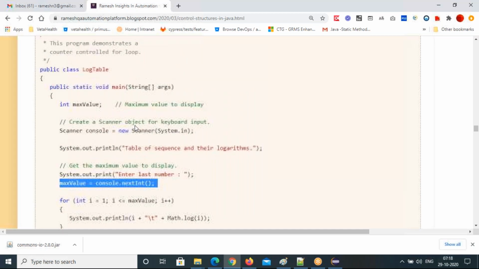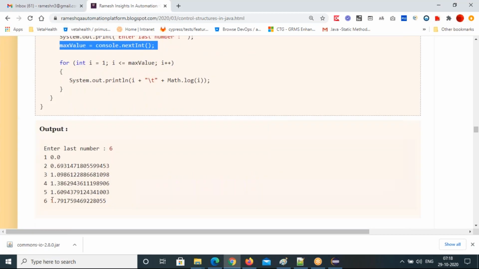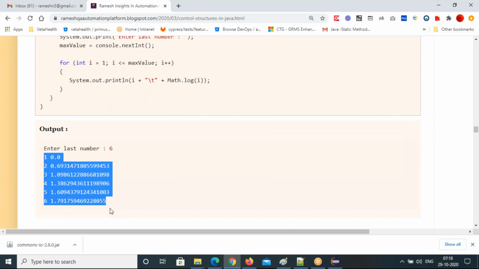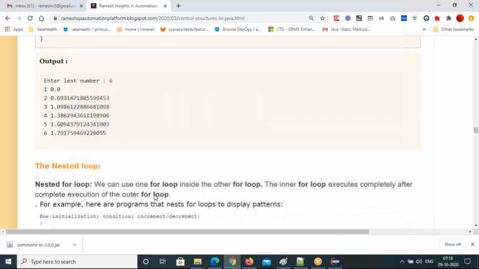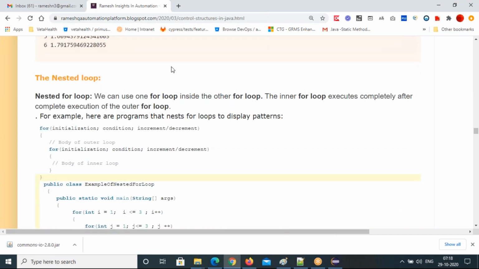Otherwise, you can directly take a parameterized method. This one, and all this, enter last six numbers, it will print. So that's the logarithmic program. Practice all the while loop programs with the for loop.